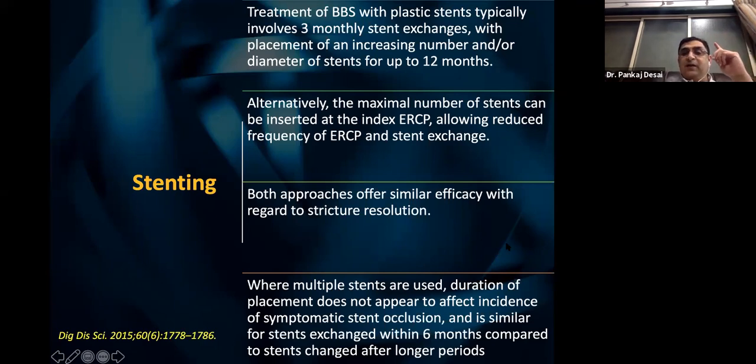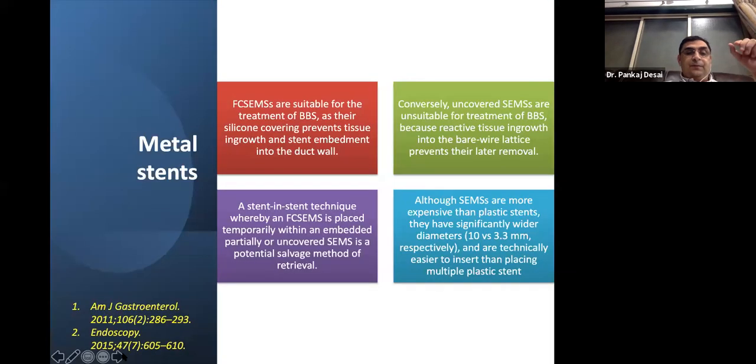Where multiple stents are used, the duration of placement does not appear to affect the incidence of symptomatic stent occlusion. This is important to remember, and is similar for stent exchange within 6 months compared to stent exchange after a longer period. So the duration of stenting is not important. You can do it after 3 months, 6 months, or 12 months.